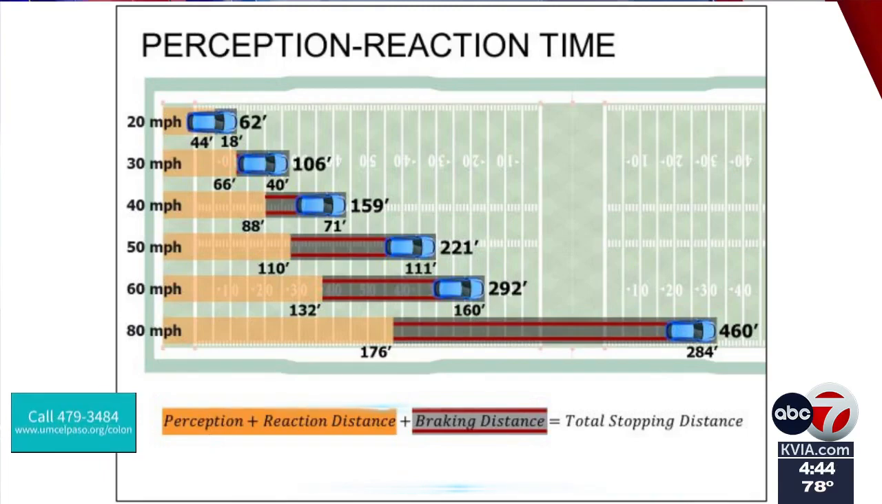Now, the real eye-opener here is the total stopping distance increases greatly with just a slight increase in speed. The stopping distance at 60 miles per hour, 292 feet, is more than 44% longer than the stopping distance at 50 miles per hour, 221 feet, even though 60 miles per hour is only 20% faster than 50. Hazards or people that can be avoided at low speeds may be unavoidable at higher speeds. So you're telling us speed makes all the difference. Now, what about distracted driving?